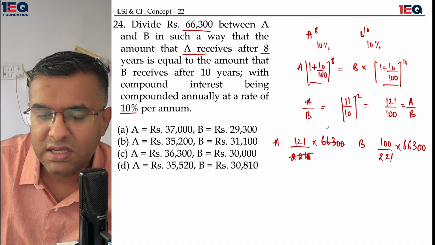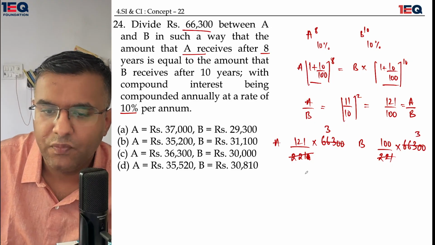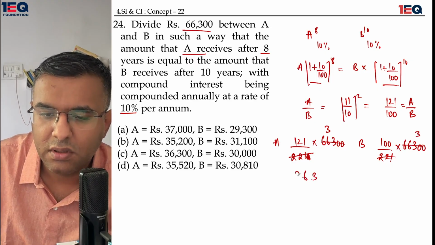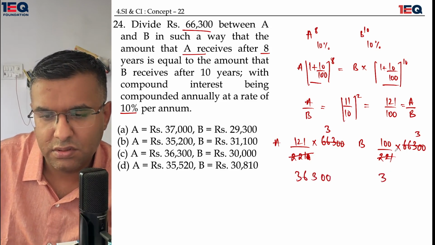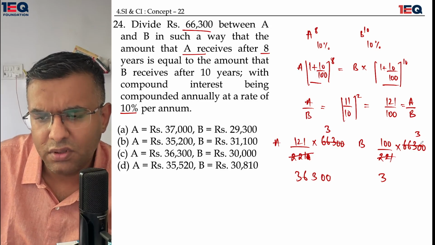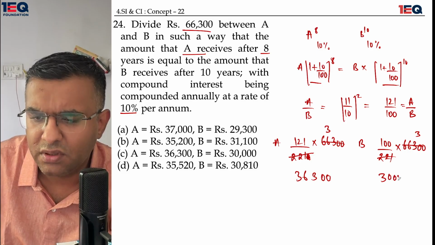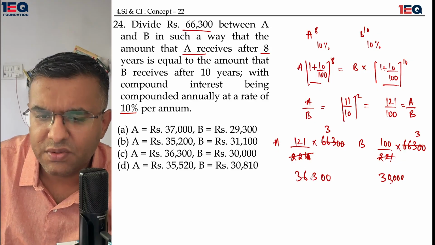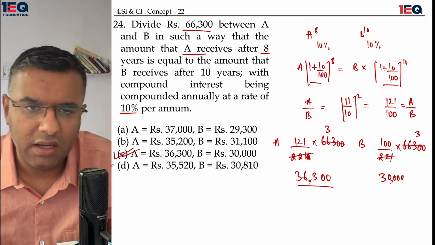This is 1za, this is 3za, this is 1za, this is 3za. So this becomes 36300. No, no, this becomes 30,000 because there are two zeros here and two zeros here. So I get 30,000 here and 36,300 here. So C is my final answer.